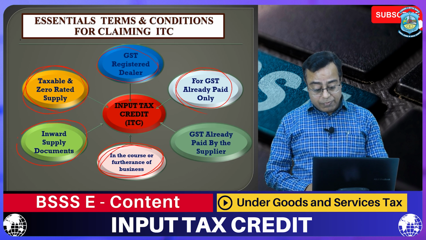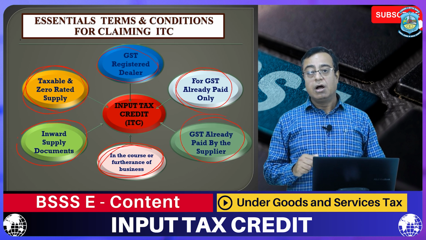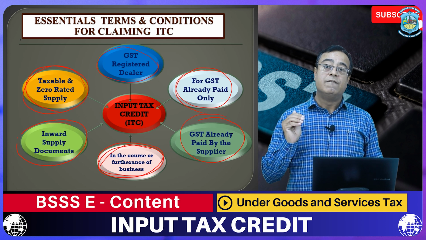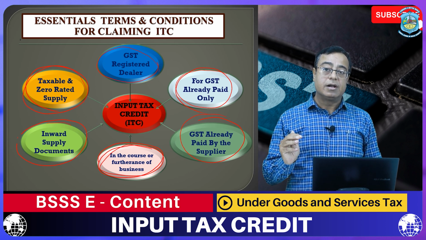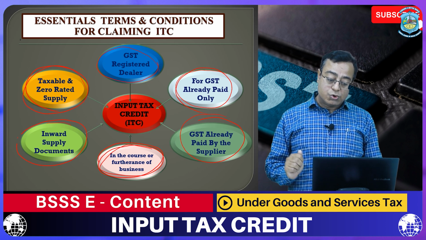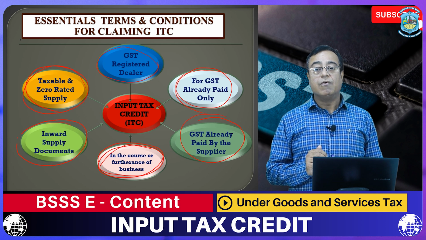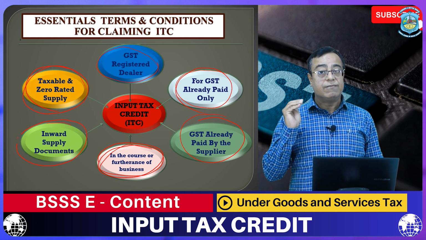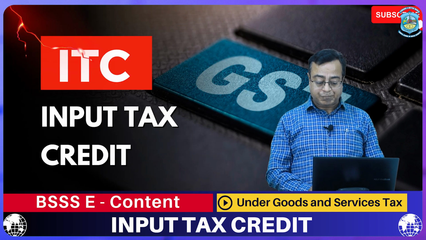Next, GST should be paid by the supplier to the government. Means with filing of the return, that particular supplier must pay the GST to the government. So, in total we have 6 terms and conditions for claiming a valid ITC.